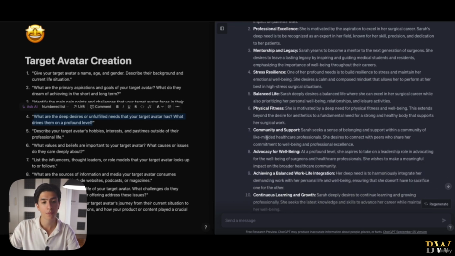So all of these right here are the deeper desires, if you will, not the superficial desires. For example, I want more muscles, or I want my back not to hurt when I'm operating. Those are a bit deeper desires that our target audience has.